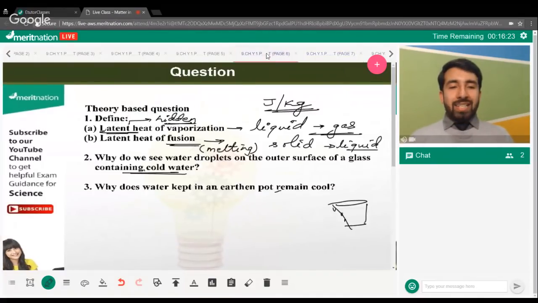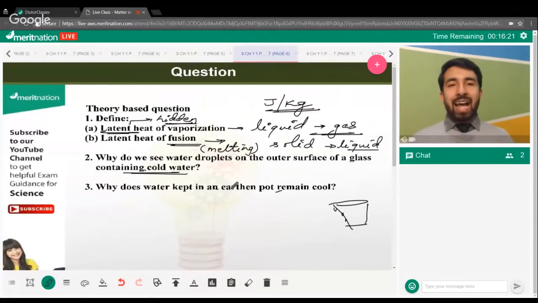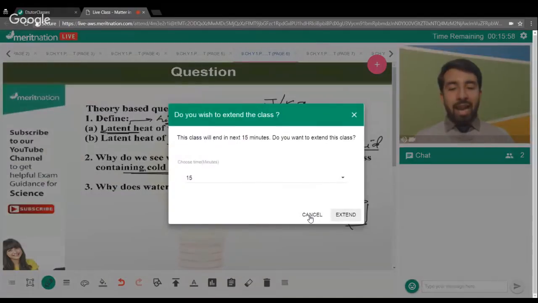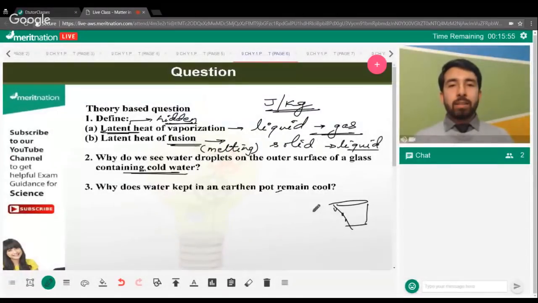Shivam, basically, we were saying that the earthen pot has pores on the surface, and as a result, many of the particles which have more kinetic energy compared to the rest of the particles can escape out through these pores. While doing so, they take the energy from the rest of the particles. So the energy of the remaining particles is lowered, and as a result, their temperature decreases and the water kept in the earthen pot becomes cool.